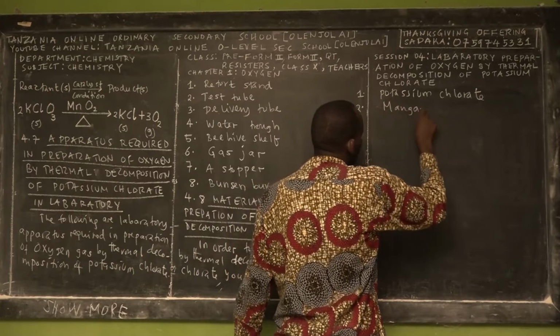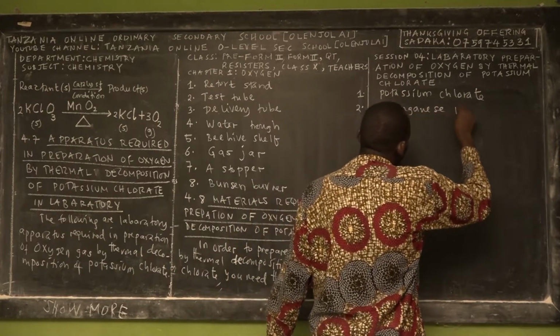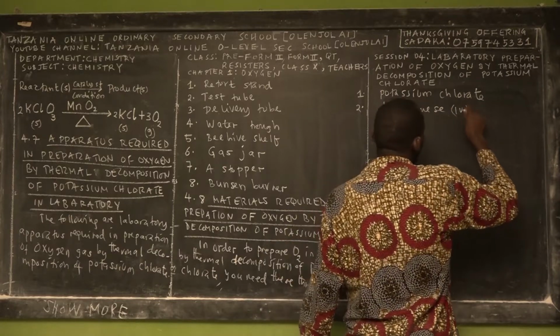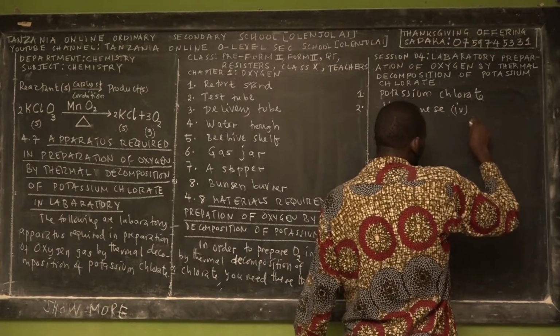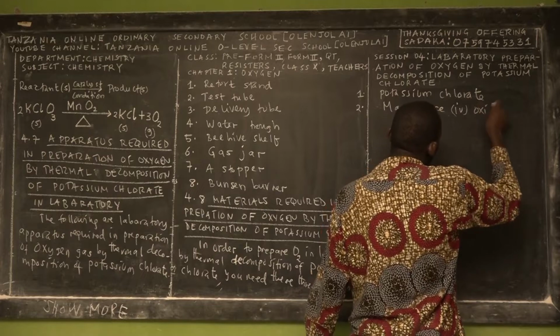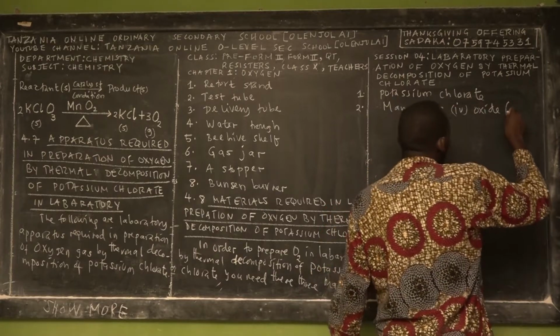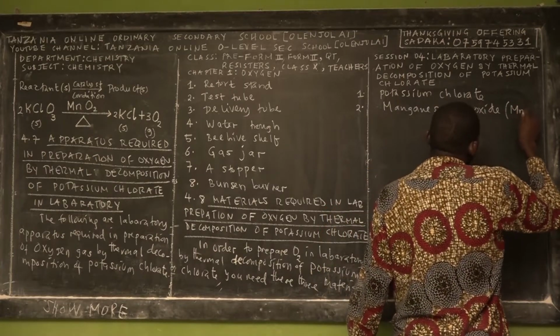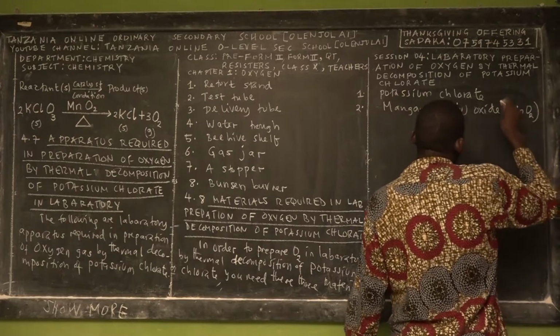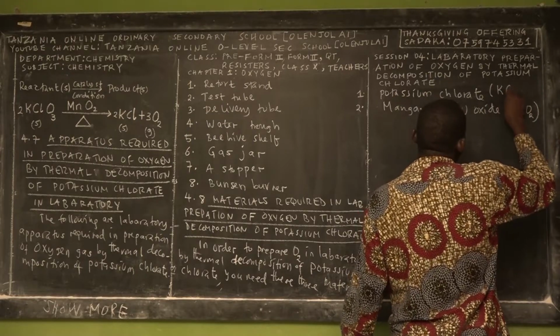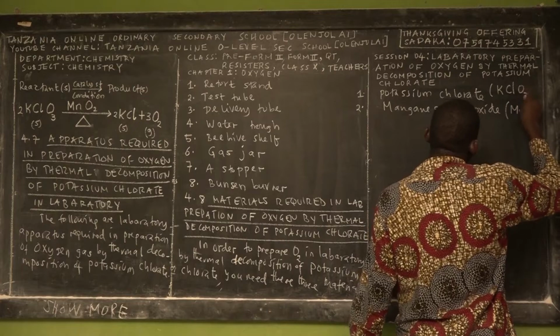You need manganese dioxide. If you're writing in lower case, manganese dioxide. What is the molecular formula of this compound? It's MnO2. Remind yourself of the molecular formula of this compound.